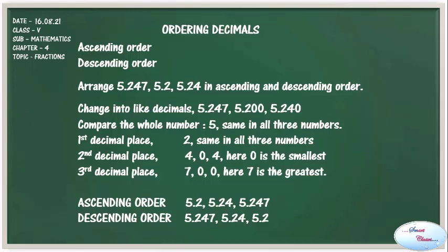5.247, 5.24 and 5.2. Now I hope that you have understood the concept of decimal numbers and the different terms which were in this chapter.